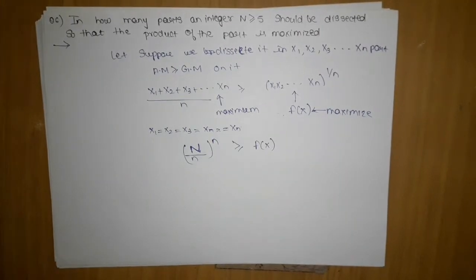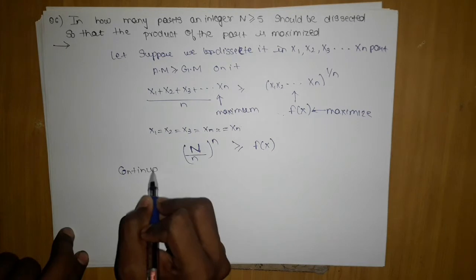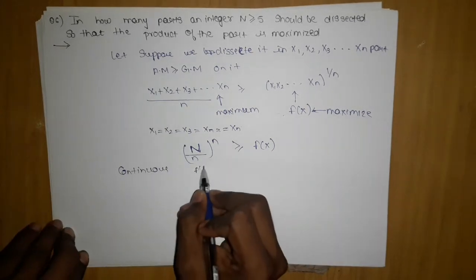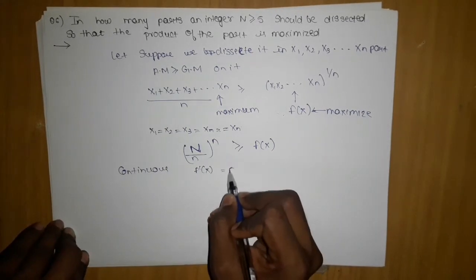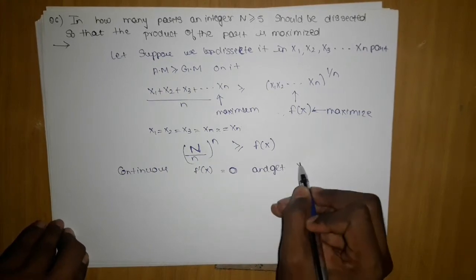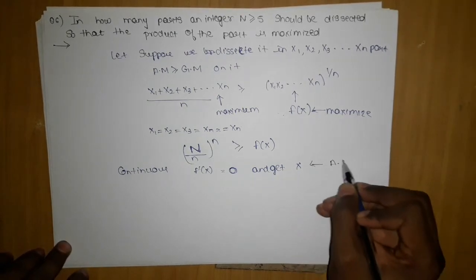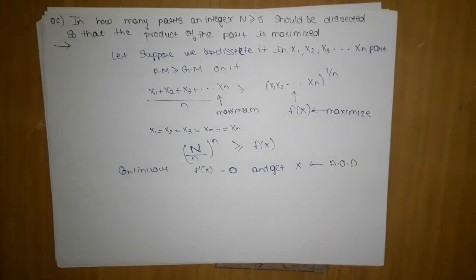Now, to get the maximum of a function, we have to check that it is continuous. Then we have to take f dash of x, put it equal to 0 and get x. This is the process which you will study in AOD, application of derivative, maximum minimum.